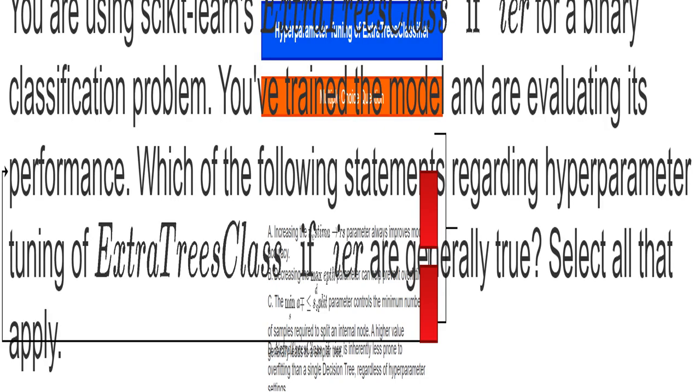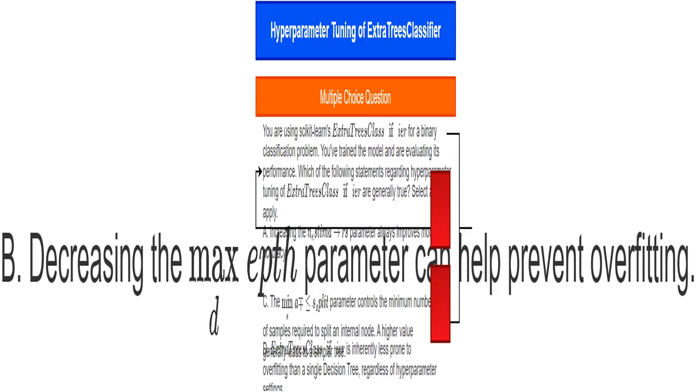accuracy. We're using Sklearn's ExtraTreesClassifier, a type of machine learning model, to solve a binary classification problem, meaning we're trying to sort data into one of two categories. I want to make sure you understand how to adjust the settings of this type of model to achieve better results. Let's talk about